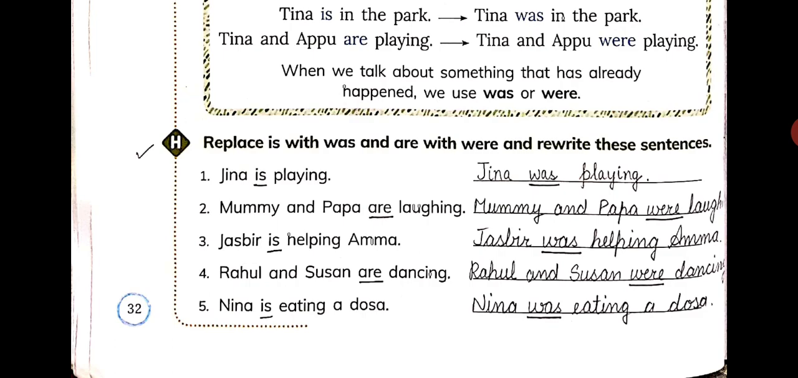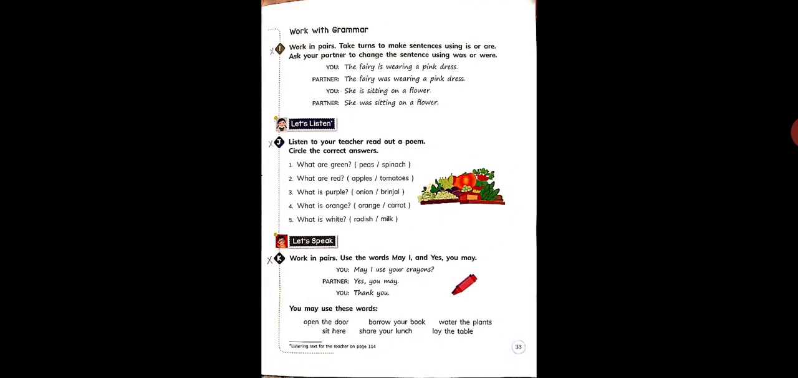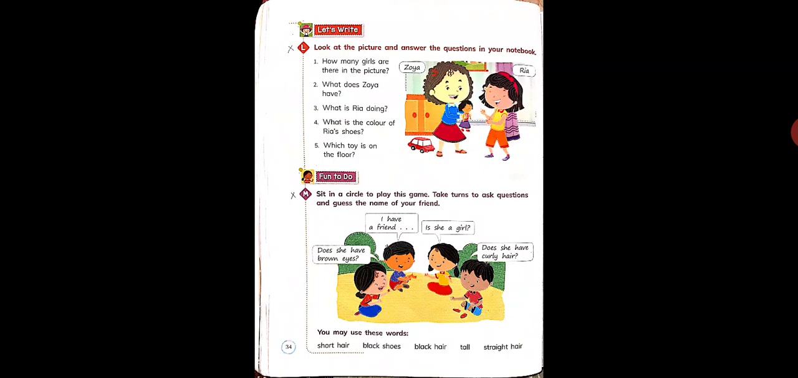Now children, just do the rest of the parts likewise. Clear? Now come on page number 33. No need to do anything on this page. Similarly, leave page number 34 also. Clear? Now come on page number 35.